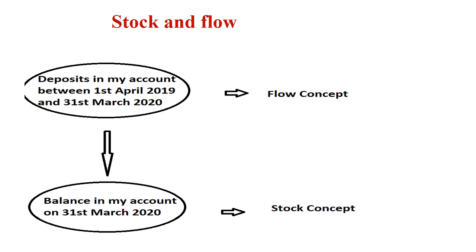Since deposits are taking place between two points of time, there is a time dimension and changes in the deposits are taking place between these two points of time. That is why it is a flow concept. On the other hand, in the second circle, balance in my bank account on 31st March 2020. Only one point of time is given, so it is a stock concept since it is measured at a point of time.